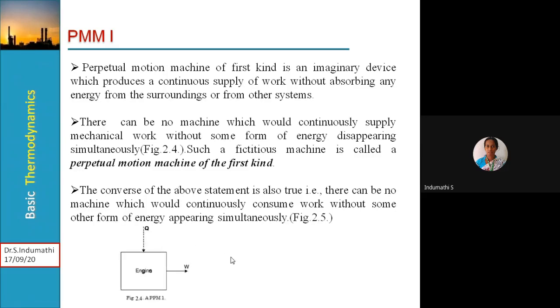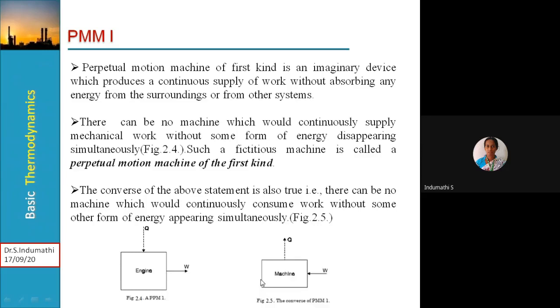With the help of block diagrams, we can easily understand. For example, consider any heat engine, which may be a steam turbine, a gas turbine or an internal combustion engine. Without supplying any thermal energy to the system, we cannot obtain work output. But the perpetual motion machine of kind one claims to supply work continuously without absorbing any form of energy. That is not possible; it is mission impossible.